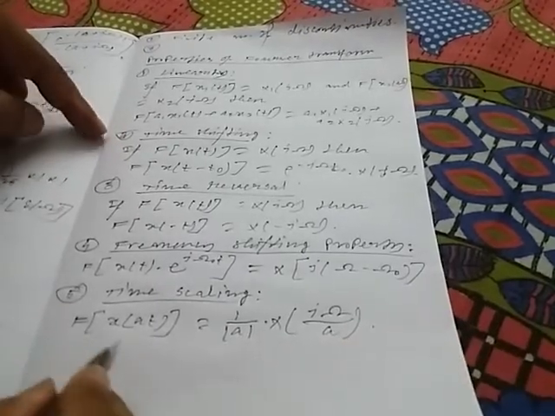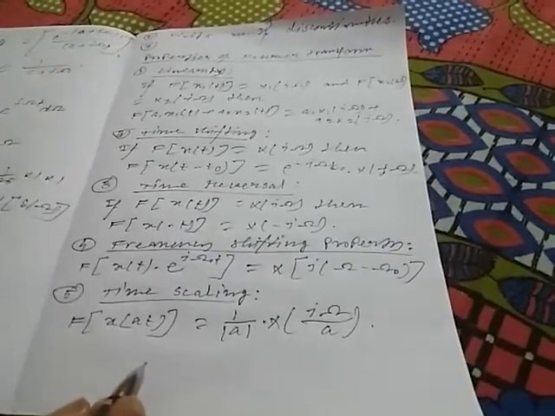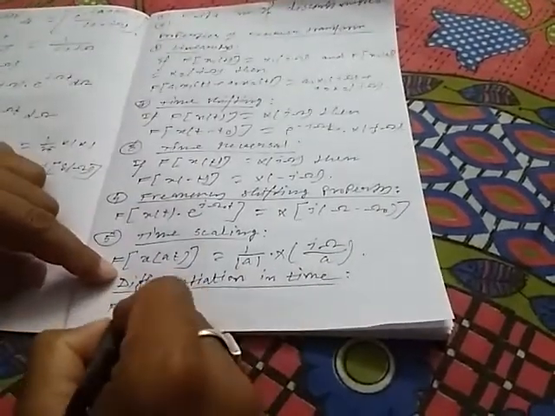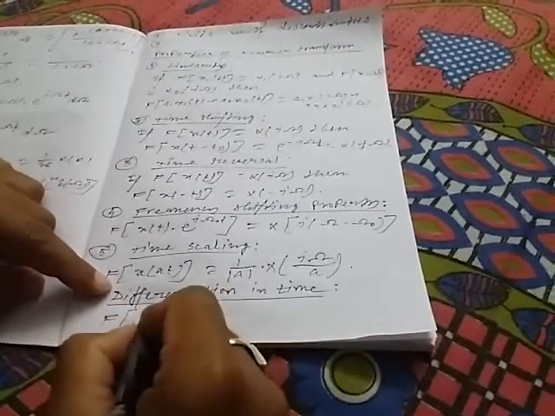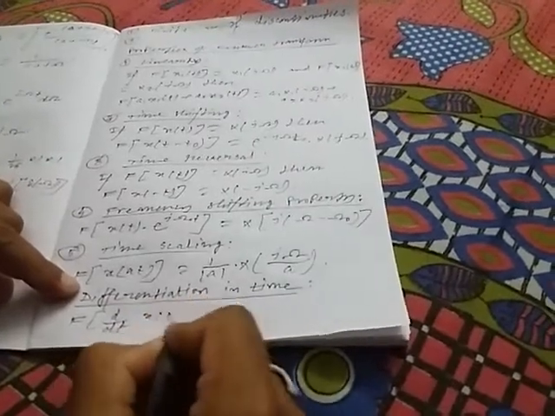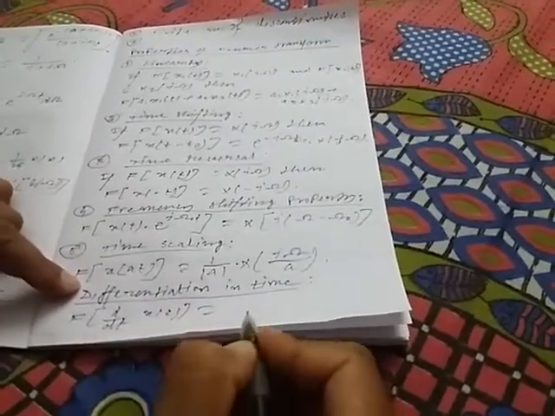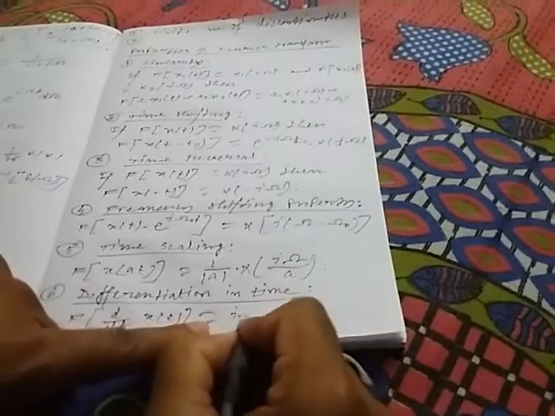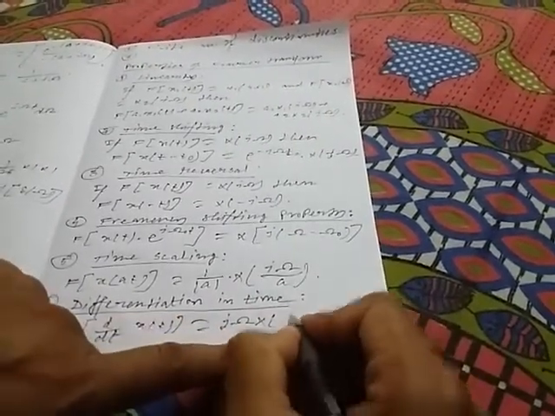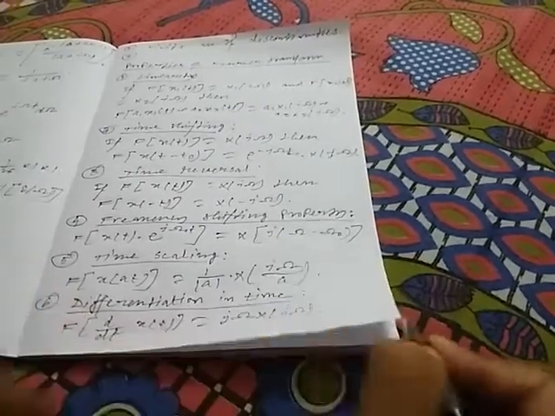This is also a very important property. Now differentiation in time. This has the formula: the Fourier transform of the time derivative of x(t) is equal to j omega into X(j omega). So this is the differentiation property in the time domain.